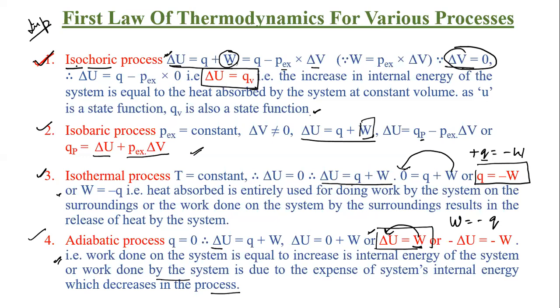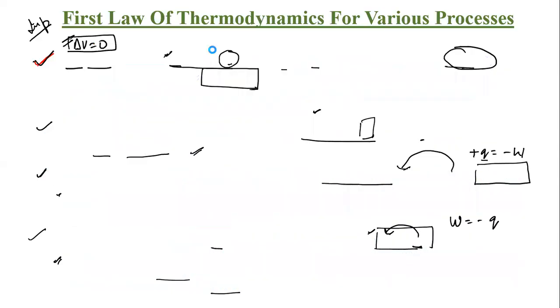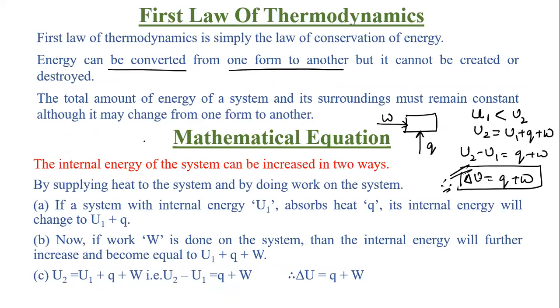So the process in which delta V, change in volume, is equal to zero. याद है? Isochoric. Choric means volume. Now, for the first law of thermodynamics, we know that delta U will be equal to Q plus W. And what is W? Work done is minus P external into delta V.